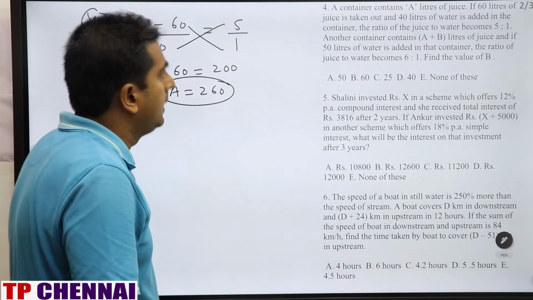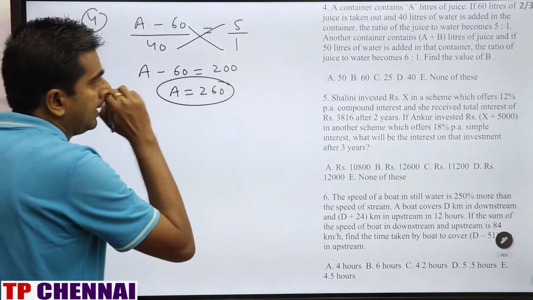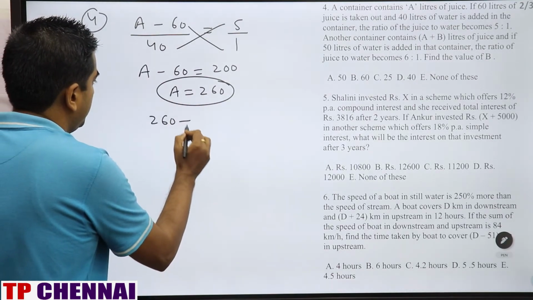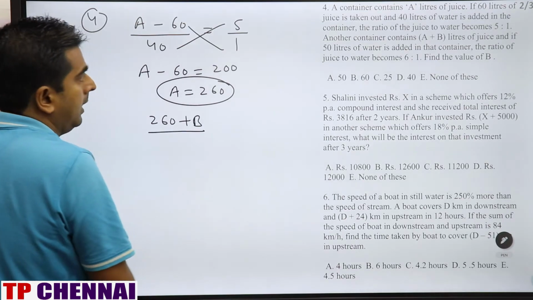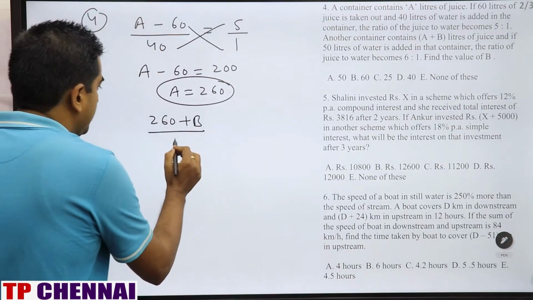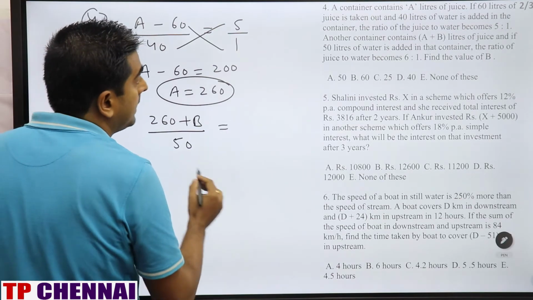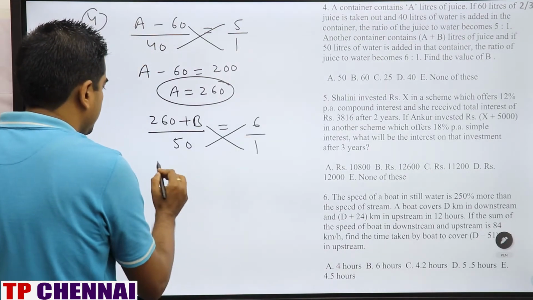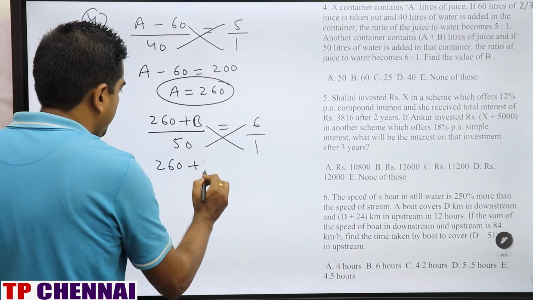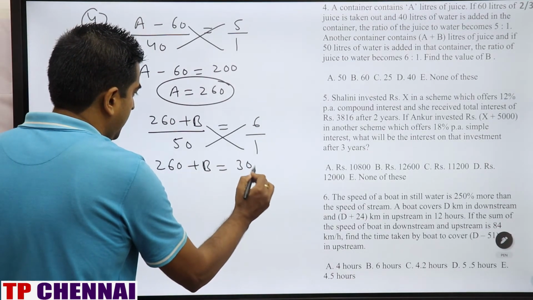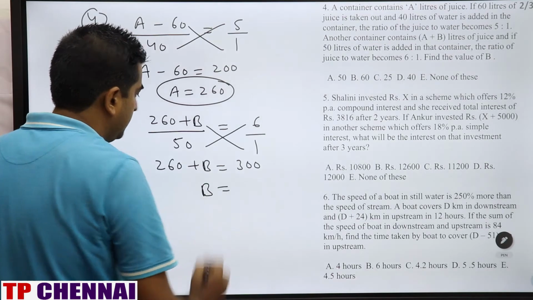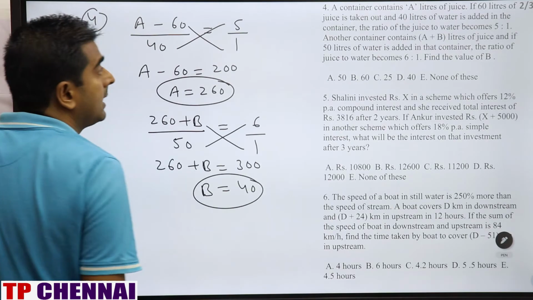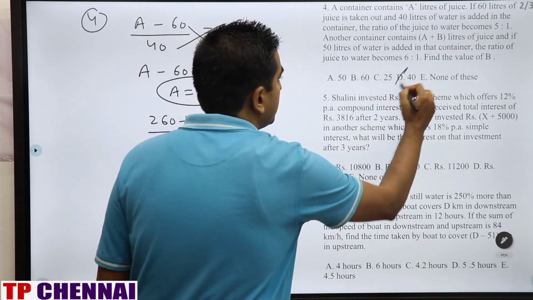Right? Now the second container is there where A plus B liters of juice is there. A is how much? 260 plus B. And if 50 liters of water is added, the ratio will become 6/1. Again do cross multiplication. 260 plus B is equal to 300. So B will be how much? 300 minus 260, 40. What they are asking? Find the value of B. 40 is the correct answer.